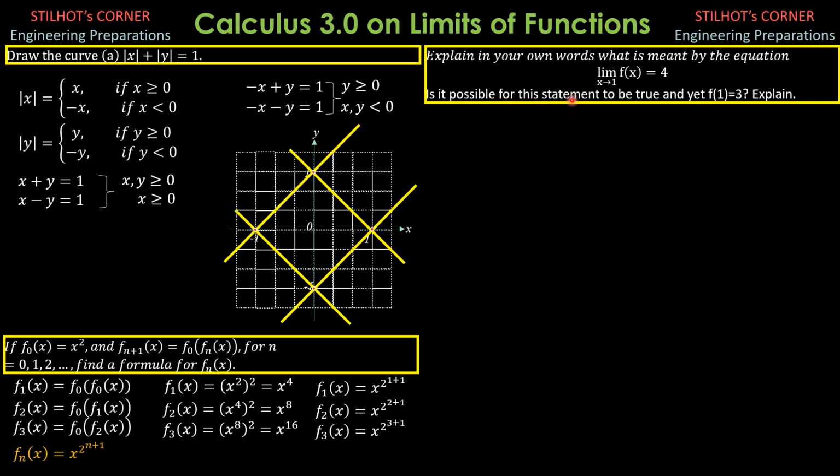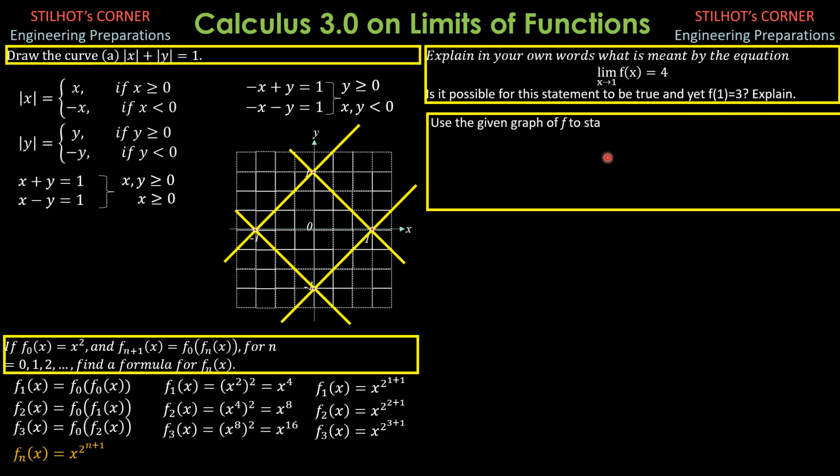Then for the question, is it possible for this statement to be true and yet f of 1 is 3? Yes, because the condition for the limit of a function to exist is that the left hand and the right hand limits must be equal to each other, and that's why the limit is equal to 4. It has nothing to do with the function value at x equals 1. Even if they are not equal, then the limit still exists, and that statement there is still true. If f of 1 is equal to 4, then remember that's the only condition for the function to be continuous.